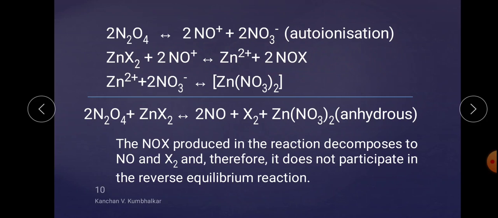Now, the finalized equation is that 2 molecules of N2O4 react with ZnX2, forming 2 molecules of NO and the targeted anhydrous metal nitrate, that is zinc nitrate here, which has been prepared by the simple solvolysis method.